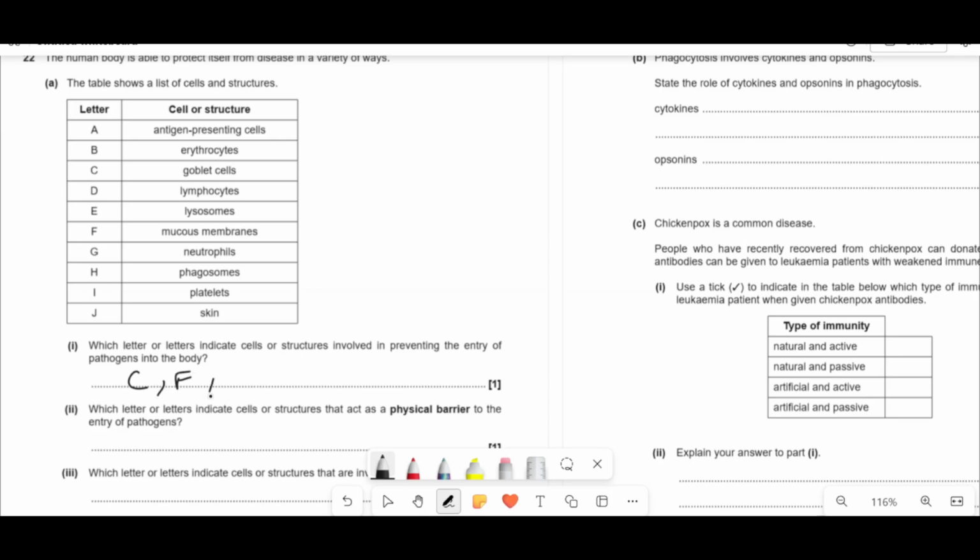As well as that, what else have we got? We've got platelets. So platelets clot and can clump and block things out of the way. So that's immediately one. And J, it's the skin. Skin is the skin barrier as well. All it's trying to show you is how we're stopping the pathogen getting to the place it wants to be. So, for example, your skin, right? It's a physical barrier.